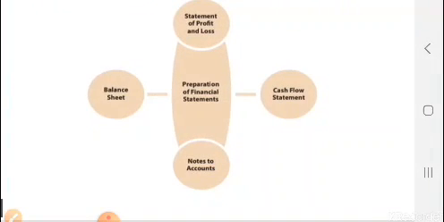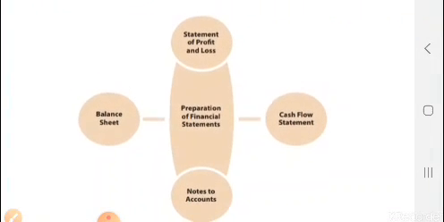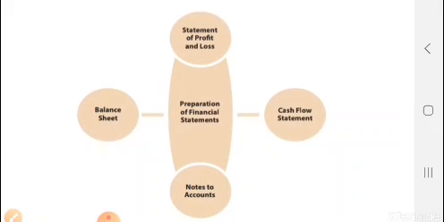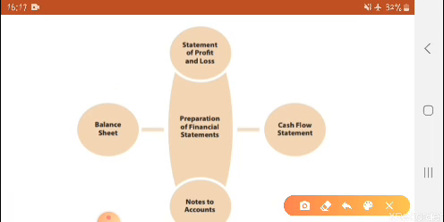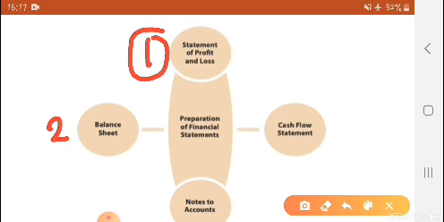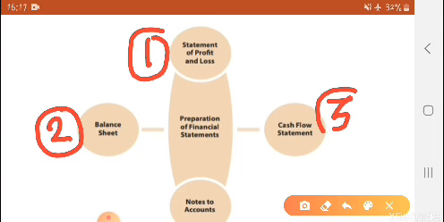This slide says that section 128 is telling about financial statements. The company has to maintain the financial statements, but which financial statements, which books do they have to maintain? So see, first they have to maintain the statement of profit or loss. Secondly, they have to maintain the balance sheet, then the cash flow statement, and notes of accounts.